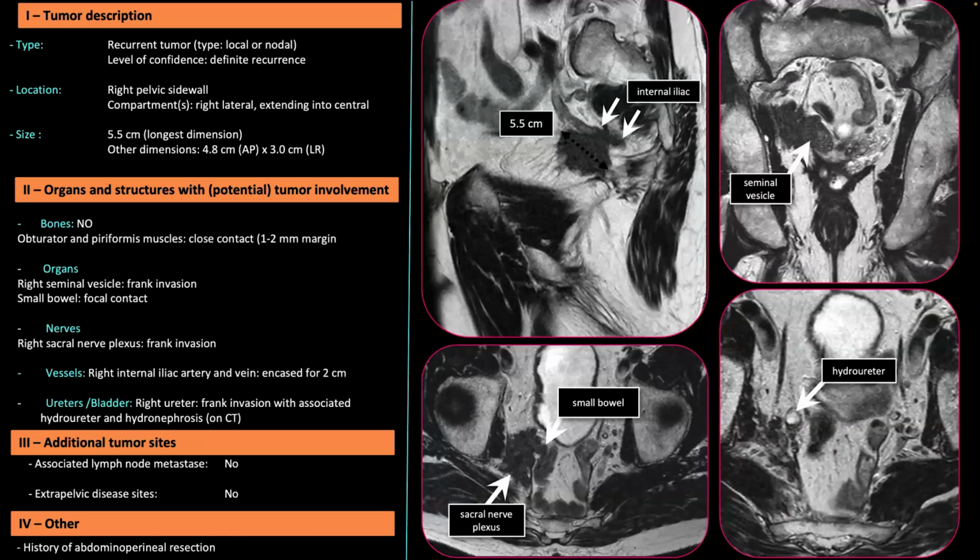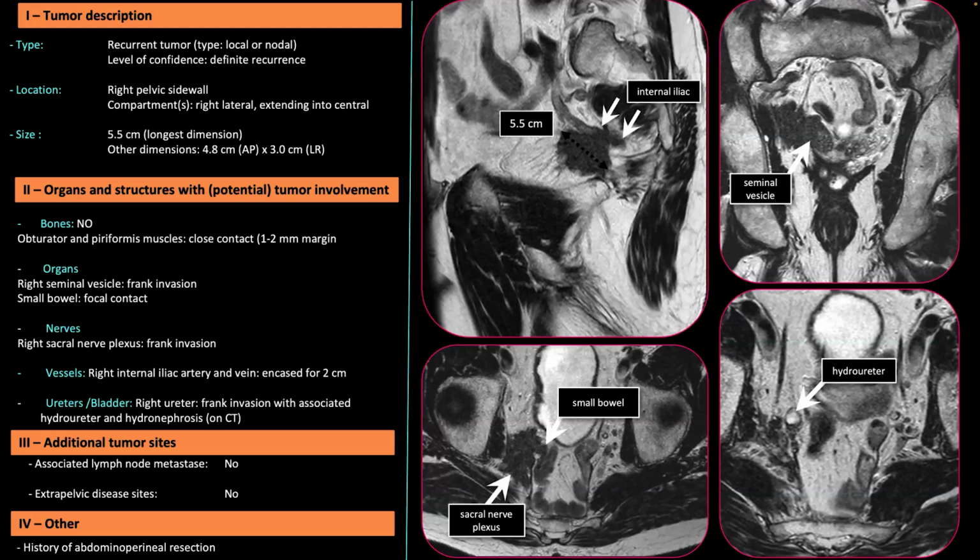Another case, the patient has a history of abdominal perineal resection because of rectal cancer. And you can see here that there is a tumor recurrence. So if we start with the tumor description, it was a recurrent tumor. We can give the location of the recurrence, so it's a right pelvic sidewall, as you can see here. Then you give the size, and then we move to the organ and structure with tumor involvement.